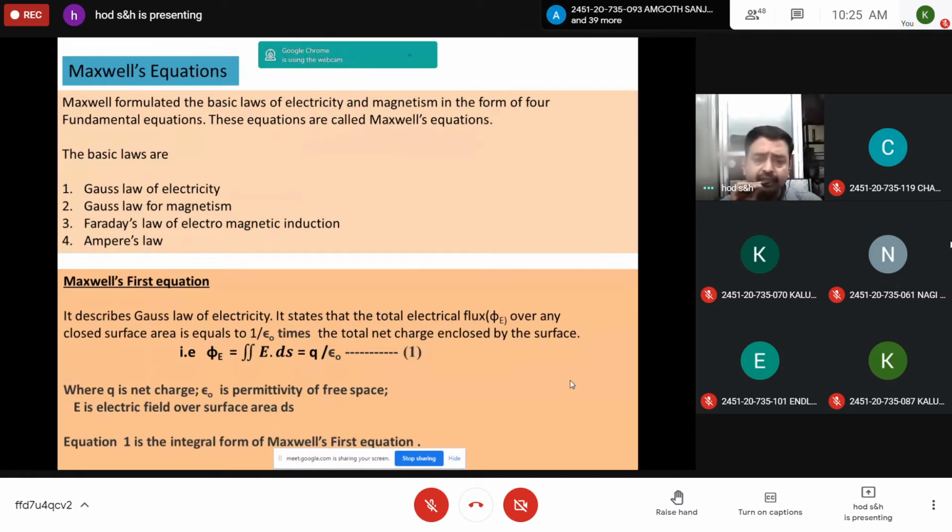That is, phi e is given by double integration E dot ds, which is equal to Q by epsilon naught, equation 1, where Q is the charge, epsilon naught is the permittivity of free space, and E is the electric field over closed surface area ds. This equation 1 is called the integral form of Maxwell's first equation.